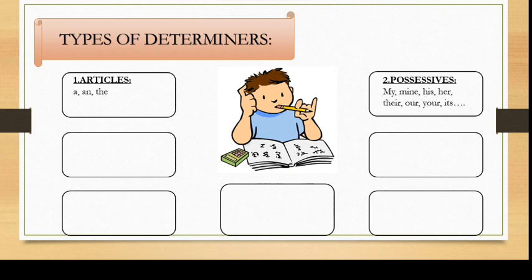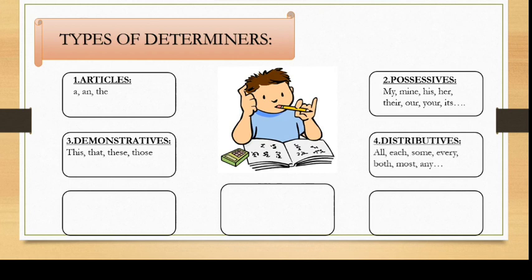My, mine, his, her, their, your, its. These are possessive words. For example, my book. This book is hers. So these types of words are possessive, which tell to whom the thing belongs. Next we have demonstratives. Demonstrative means which point out at something. This, that, these, those. These are the demonstratives.